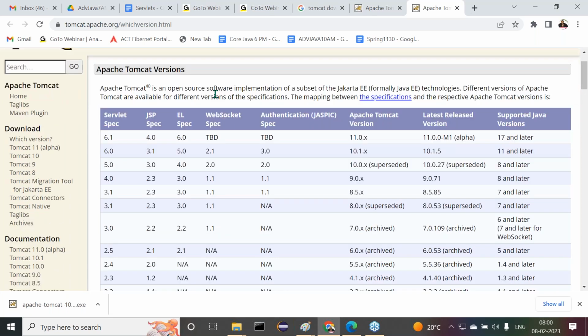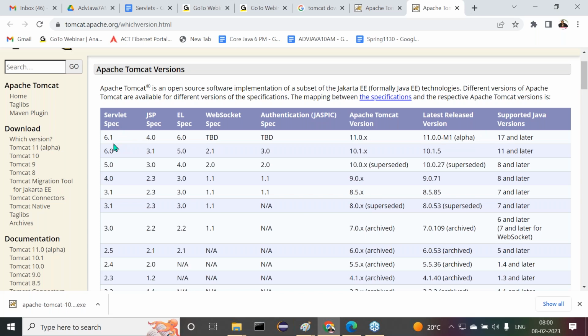Tomcat 10.x version is supporting what, and which Java versions are required internally? All the things we are getting here. Now see this one. What versions are available here? Servlet specification version. This is what I'm telling you, Tomcat 10 only. What is Tomcat 10 supporting there?